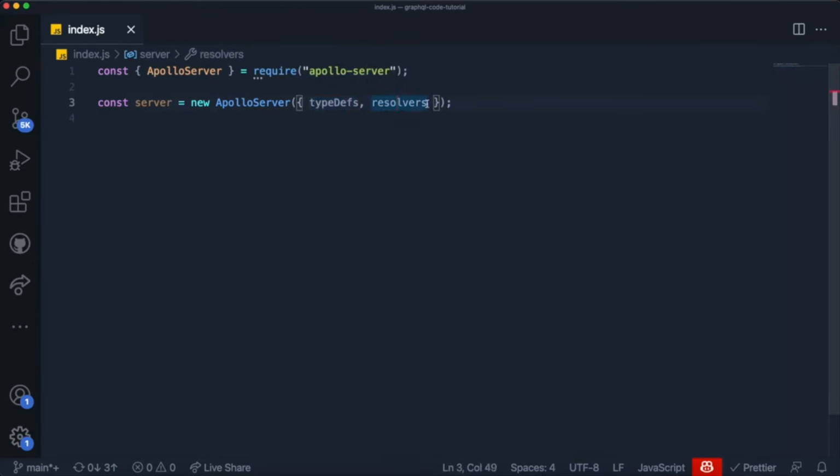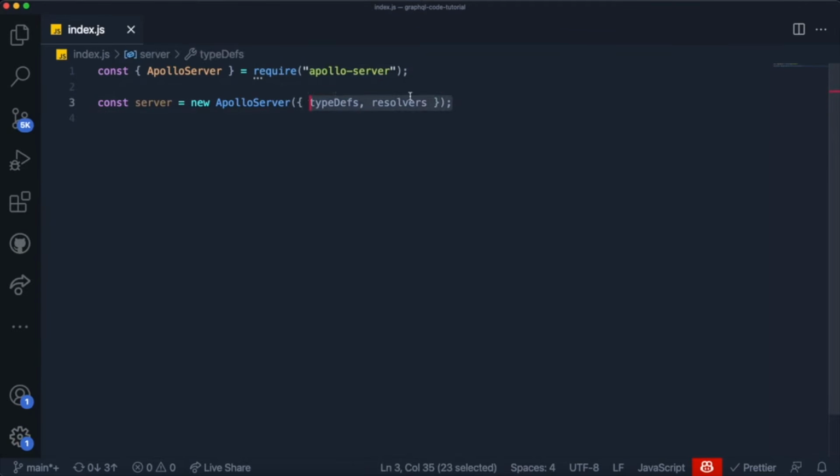And also, all of the functions that resolve those types and do stuff like make calls to APIs, make calls to databases, send data back, all of those functions will be enclosed inside of a variable, and we're going to call it resolvers. Right now, those two values don't exist because I haven't created them yet, but we are going to pass them over here.